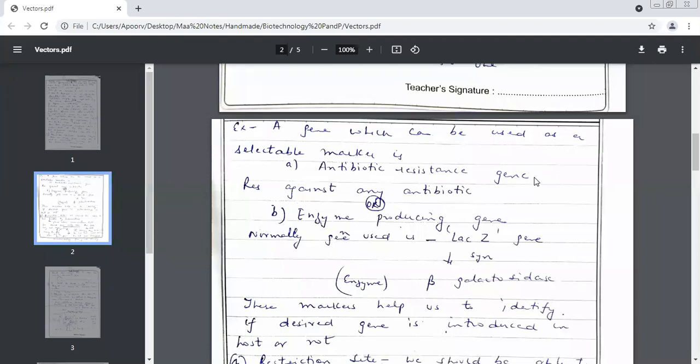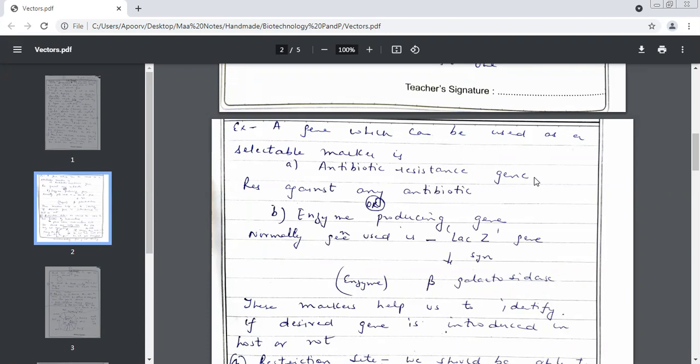Very good. Which is the next characteristic of a vector? Restriction site. Restriction site is the site where who cuts? Endonuclease. It is always preferred to have how many restriction sites? One restriction site. Why should we not have more than one restriction site? What will endonuclease do then? And if we have the same restriction sites, then what will endonuclease do?